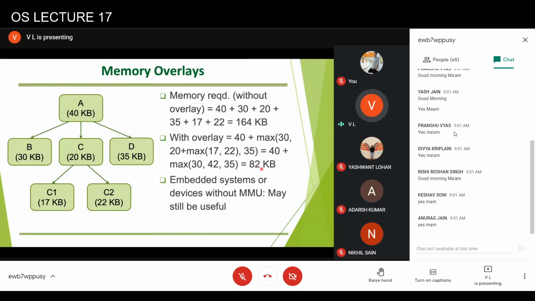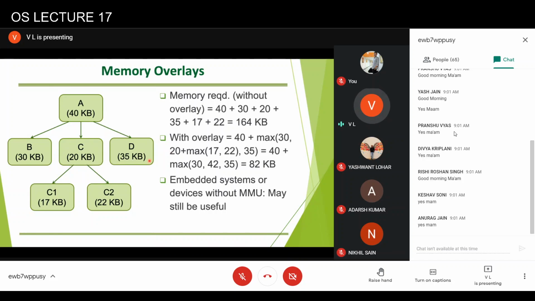So in modern processors, modern desktop systems or laptop systems, we might not use memory overlays because hardware has support for a memory management unit and it supports virtual memory and paging. But in embedded systems, which are used in automobiles or maybe washing machines or other smaller devices, the overlay concept may still be used, if they do not have any memory management system.